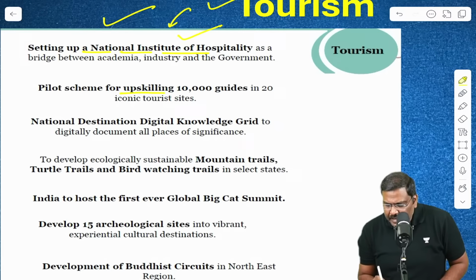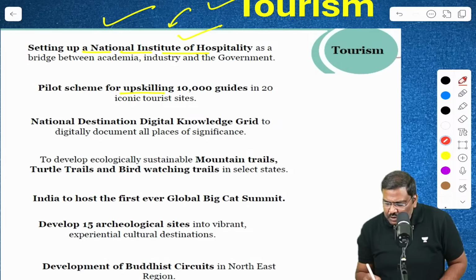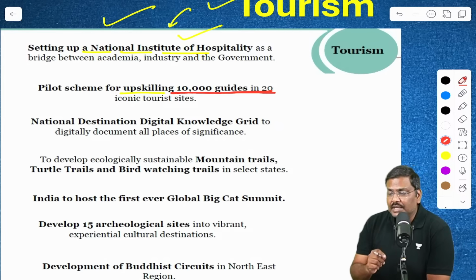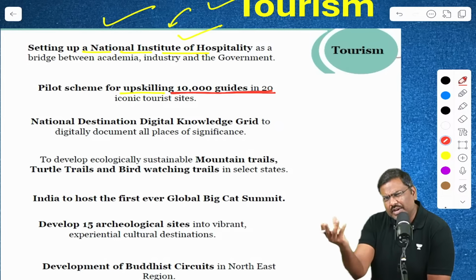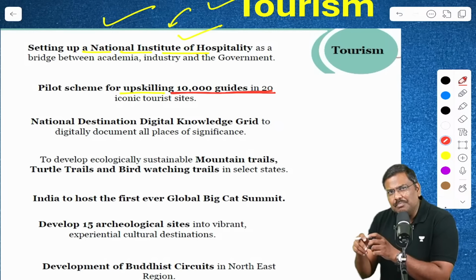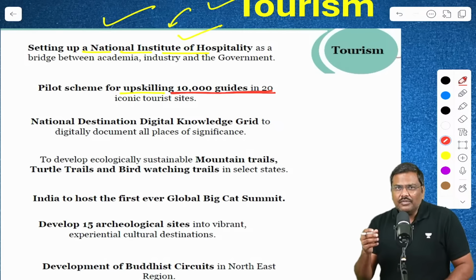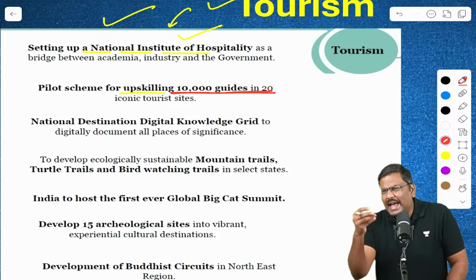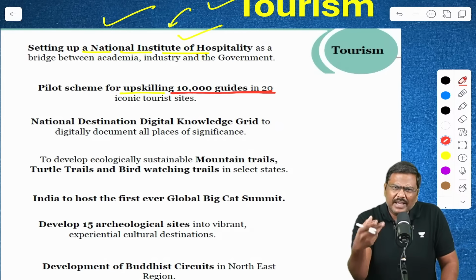Second, there will be an initiative to provide upskilling to 10,000 guides. In multiple places, historical places, guides are there. A lot of times, they are not properly skilled. They do not have the correct skill sets to explain, which will hamper the amount of revenue they can generate.